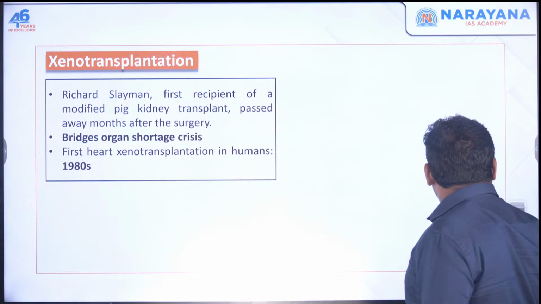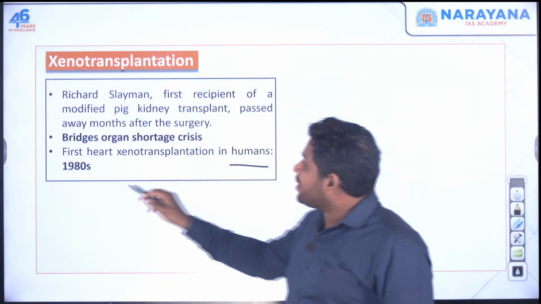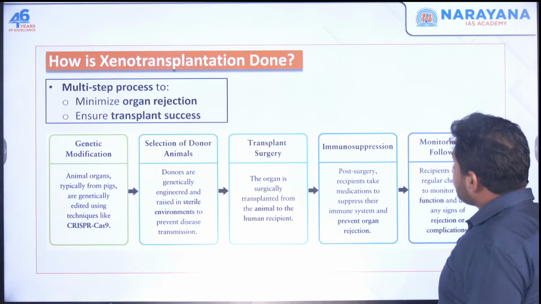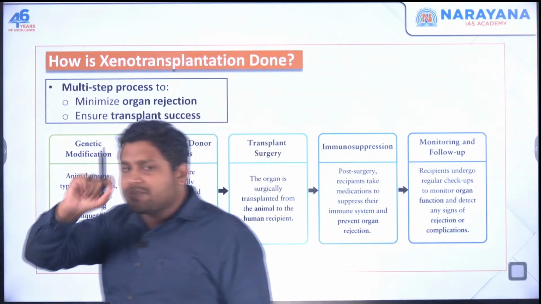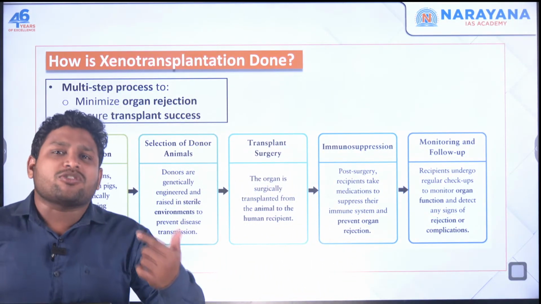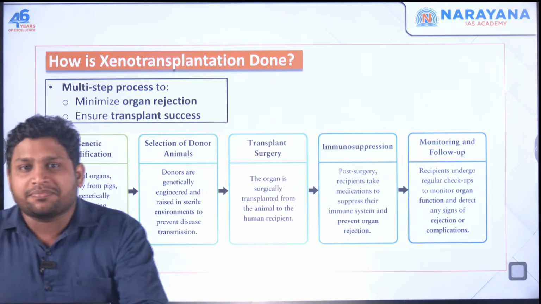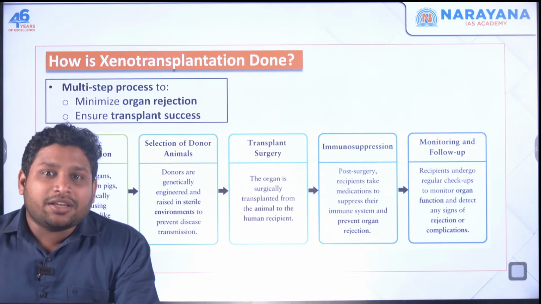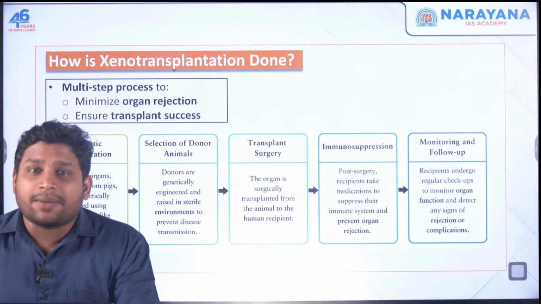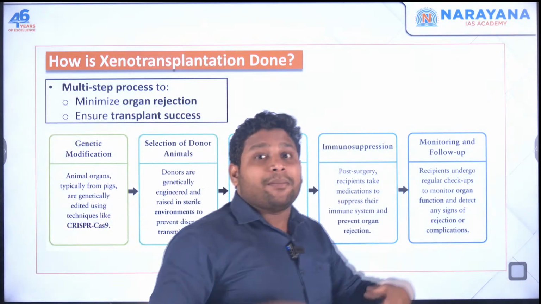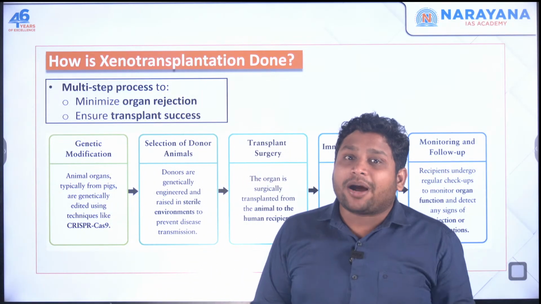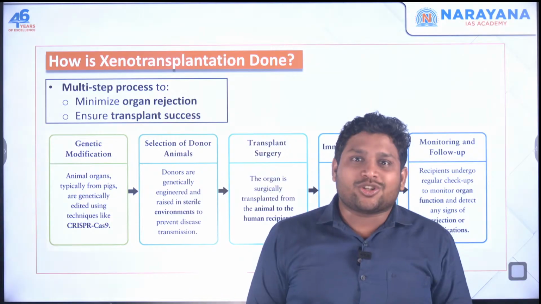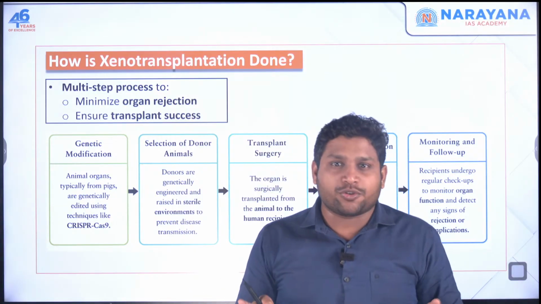The first xenotransplantation in humans took place in the 1980s. The first heart xenotransplantation took place in the 80s. One problem with xenotransplantation is the possibility of rejection of organs. Let's say you add an organ of a pig into my body. There is a possibility my body will not accept it and will completely reject it. My immune system will find it a foreign particle and directly start attacking that organ. So what's the use of this transplantation? It becomes completely useless.